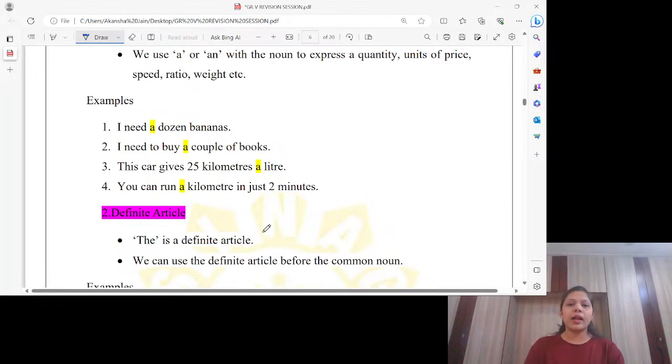We use a or an with a noun to express a quantity, units of price, speed, ratio, weight, etc. I need a dozen bananas. I need to buy a couple of books. Quantity. This car gives 25 kilometers a liter. You can run a kilometer in just 2 minutes. Okay.